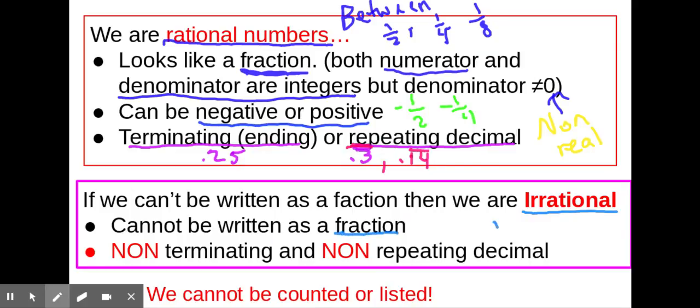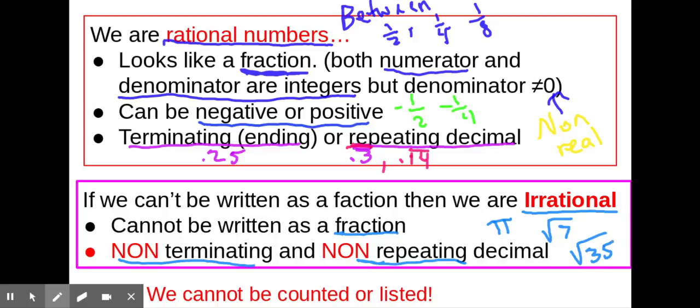A very famous one that we all know is pi. If you type pi into your calculator, you get a non-repeating and non-terminating decimal. But there are many other irrational numbers besides pi. Any positive number that's not a perfect square, if we try to take its square root, will be irrational. So for example, square root of 7, square root of 35. If we type these positive, non-perfect square roots into our calculator, we will get a non-terminating, non-repeating decimal.